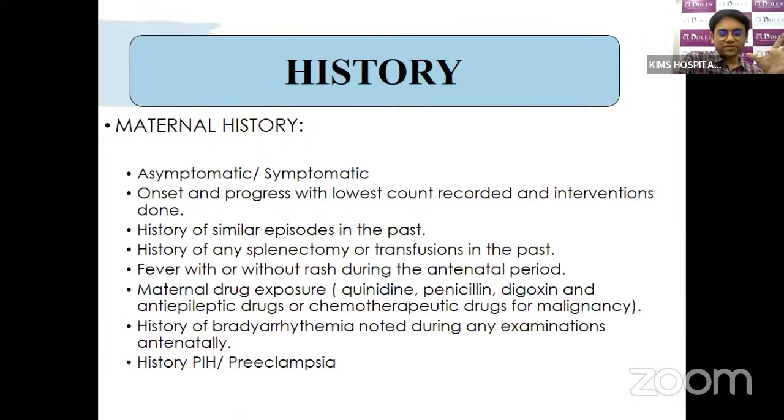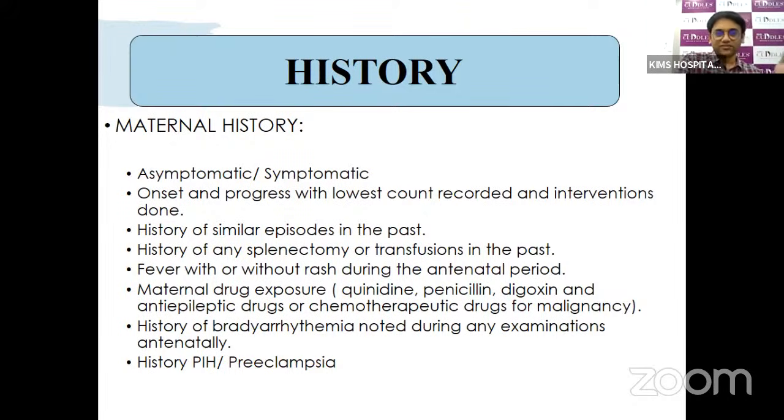Before going into the evaluation, we should have a basic history. One should ask for the maternal history, whether the mother herself has thrombocytopenia and whether it is symptomatic or asymptomatic. We should note whether the onset is in the pregnancy or present beyond, because certain pregnancies can have thrombocytopenia, like gestational thrombocytopenia. There can be SLE or idiopathic thrombocytopenia, or Evans syndrome in the mothers that can be identified for the first time in the pregnancy.